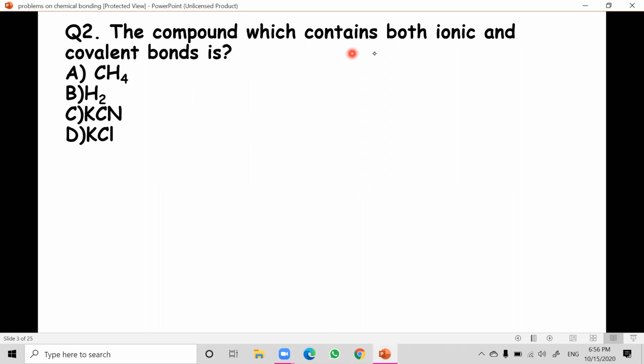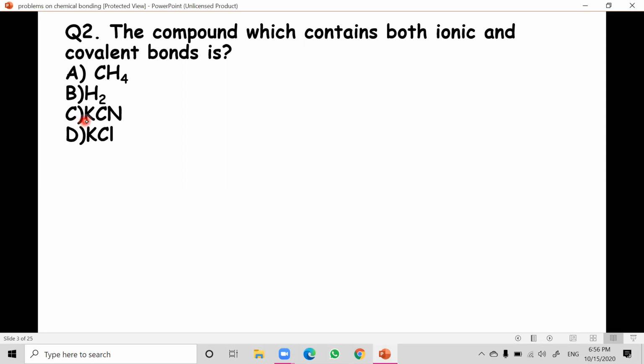Now, the compound which contains both ionic and covalent bonds is very, very important here. Ionic bond means what? Transfer of electrons from one atom to another atom. And covalent bond is sharing of electrons. In the first option, CH4, it's completely covalent because carbon is non-metal and hydrogen is also non-metal. And the hydrogen molecule also is a purely covalent bond.